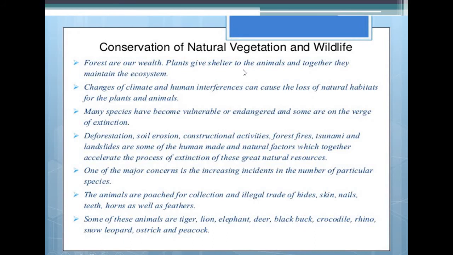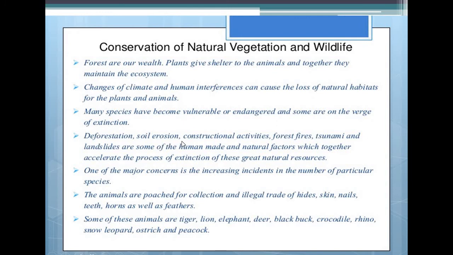Plants give shelter to the animals and together they maintain the ecosystem. Changes of climate and human interferences can cause the loss of natural habitats for the plants and animals. Many species have become vulnerable or endangered and some are on the verge of extinction.